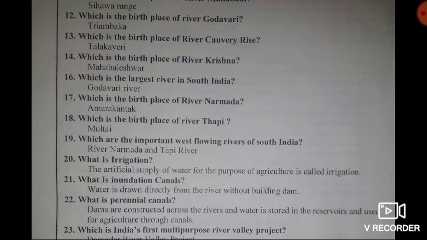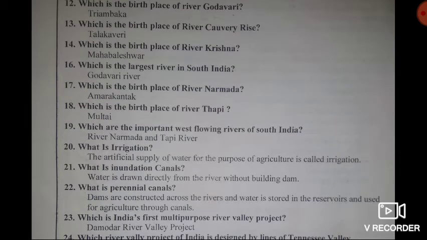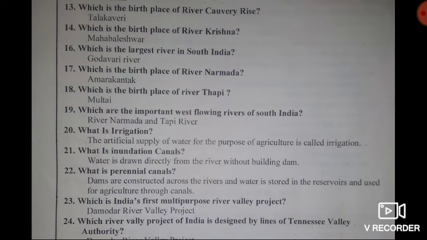Then which are the important west flowing rivers of South India? The west flowing rivers, answer, the river Narmada and the river Tapi. Then next question, what is irrigation? Irrigation means the artificial supply of water for the purpose of agriculture.